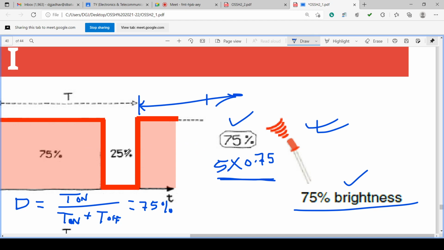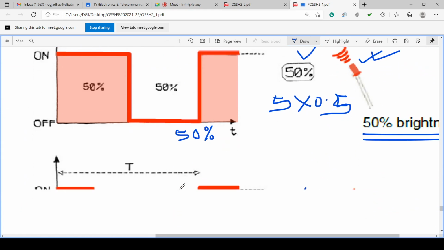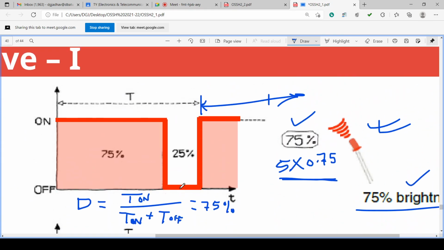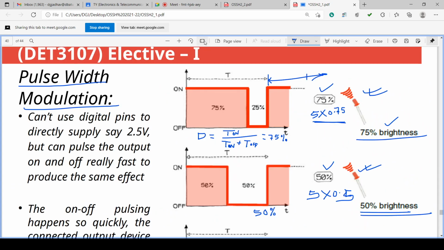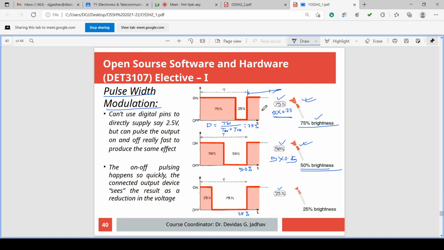Now, if we average this square wave, we will get an analog value. What we are getting is PWM. What we are getting is this square wave. These square waves are PWM. And when we average this square wave, then we will get an analog value. And how to average? Demodulate PWM. And how to demodulate?